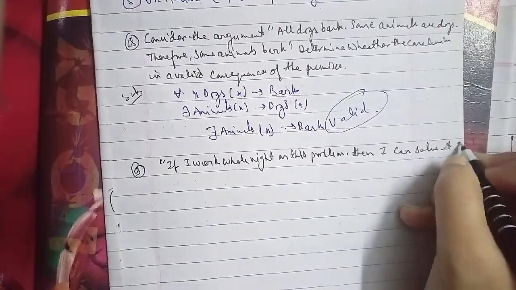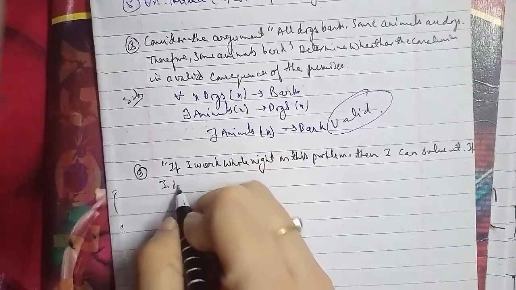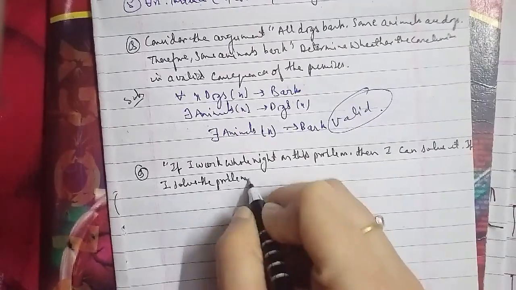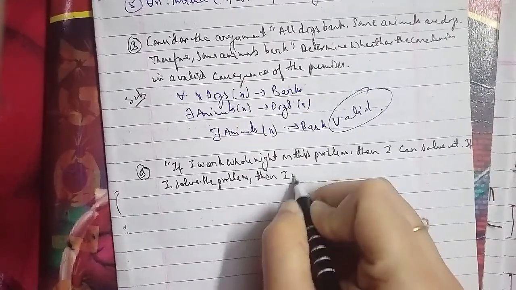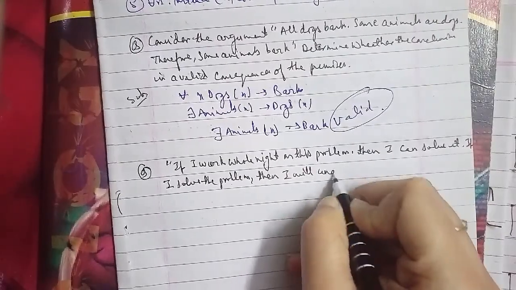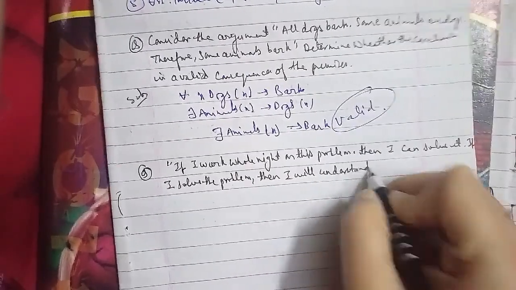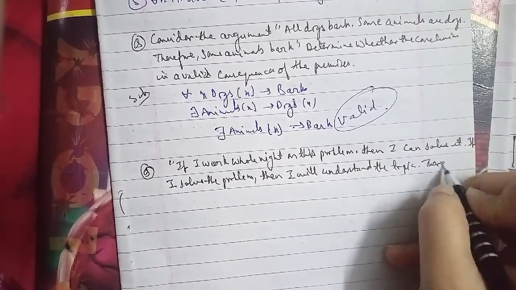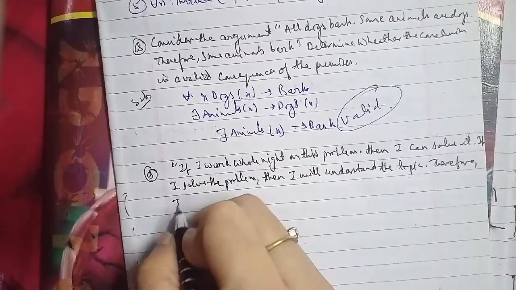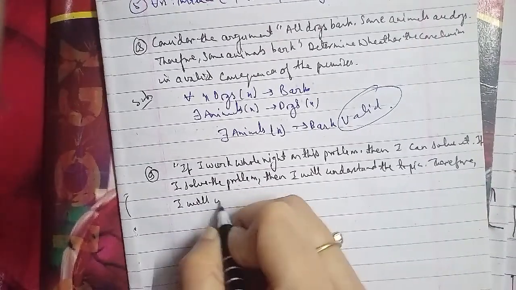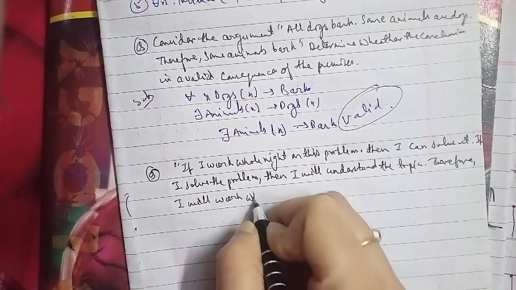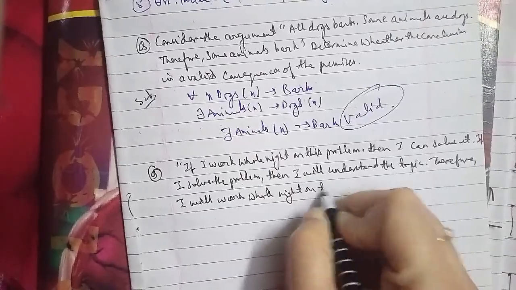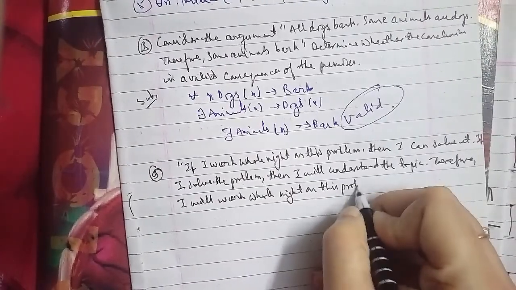The conclusion corresponds to A implies C. To see if the argument is valid, we try to find an interpretation that falsifies it, that is, A true and C false, while satisfying the premises.